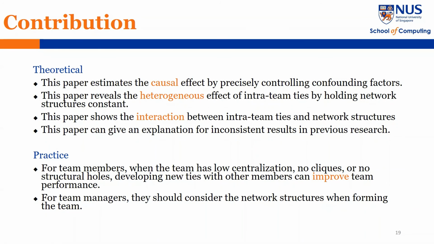This paper makes several contributions. Firstly, this paper estimates the effect of intra-team ties on team performance by controlling confounding factors. This helps fill in the research gap in the lack of causality. Secondly, this paper reviews how intra-team ties can interact with network structures. This may provide an explanation for the inconsistent results on the effect of centralization, cliques, and structural holes. In practice, this paper suggests that team managers should be mindful of the changes in the network structures when developing new intra-team ties during cooperation.